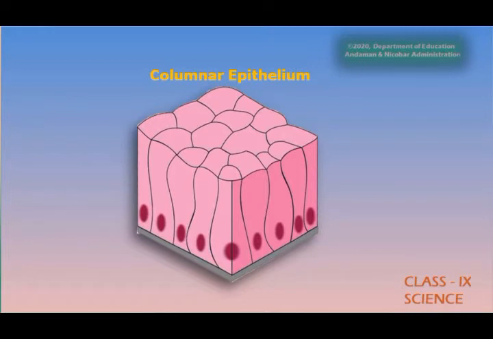Tall epithelial cells are present. These tall epithelial cells make a column-like structure which we call columnar epithelium. Columnar means a pillar-like structure. As you can see in the picture, the cells are like a column which acts as a pillar.